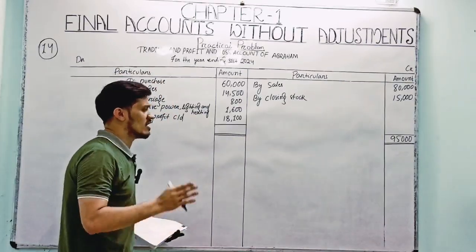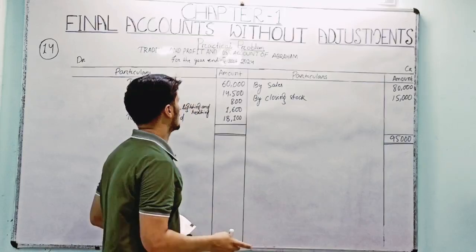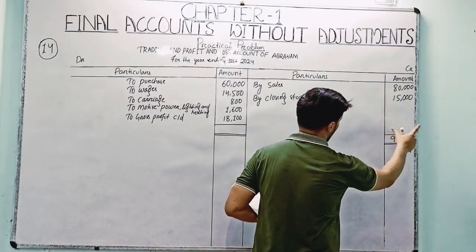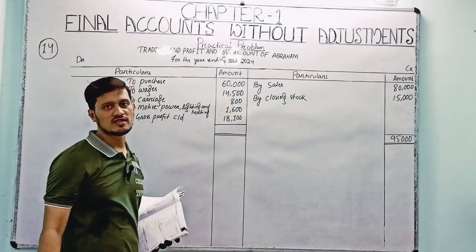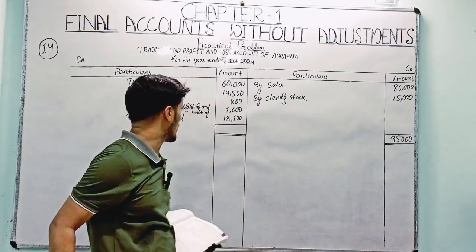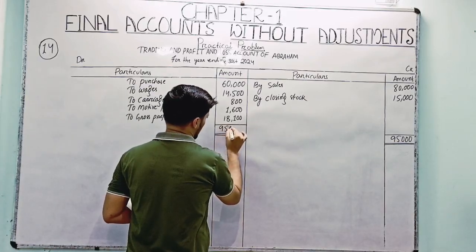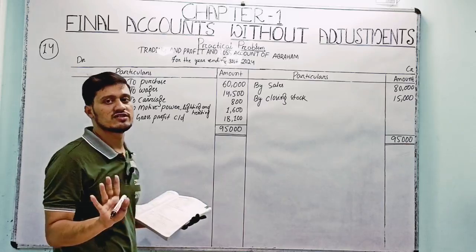Now if you are studying at your own home and watching our videos, you can do the calculation 95,000, then minus all the expenses, then you will find out the 18,100, right? Okay. So tally both the side 95,000, here the 95,000 also. Now trading account is complete.